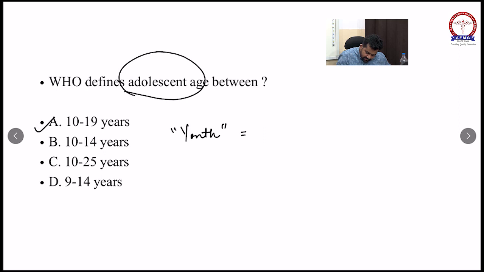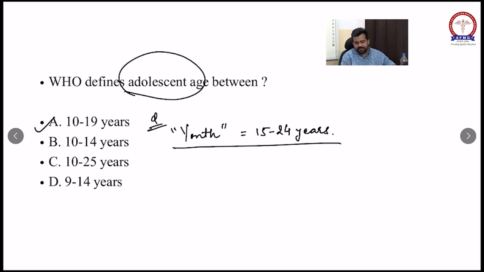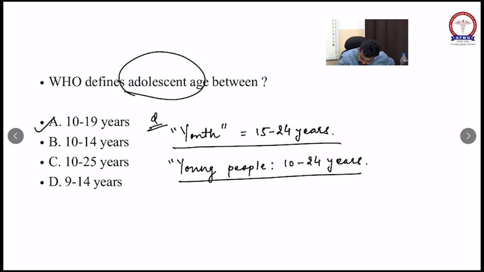WHO has given the age of the youth also. Age of the youth is 15 to 24 years. In our latest update, youth is 15 to 24 years, and young people is 10 to 24 years.